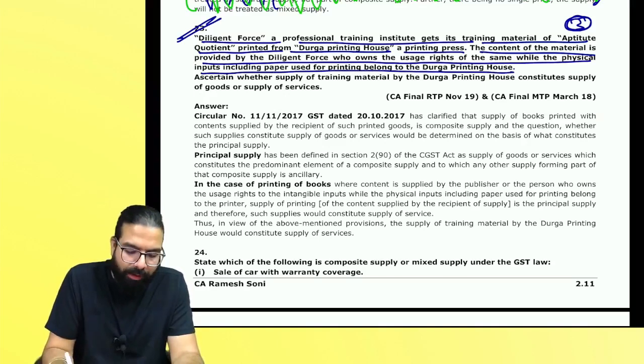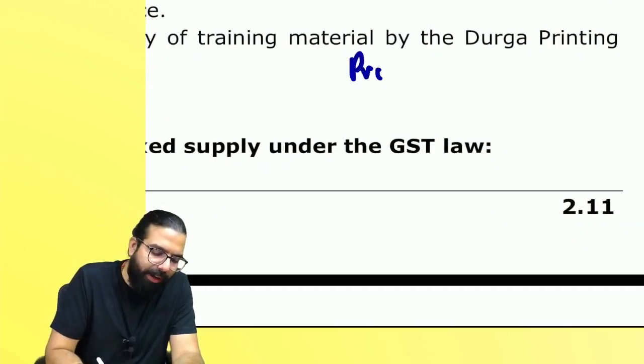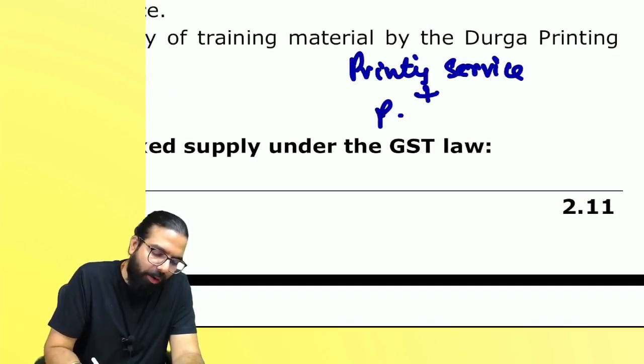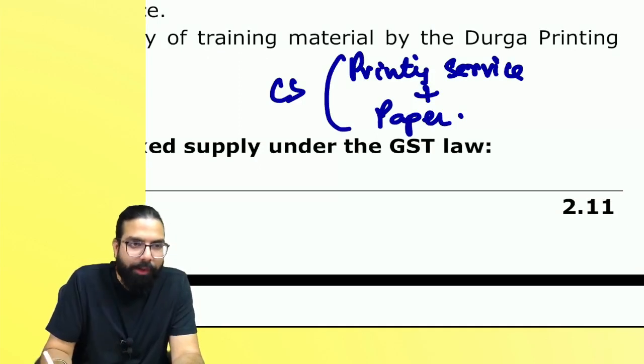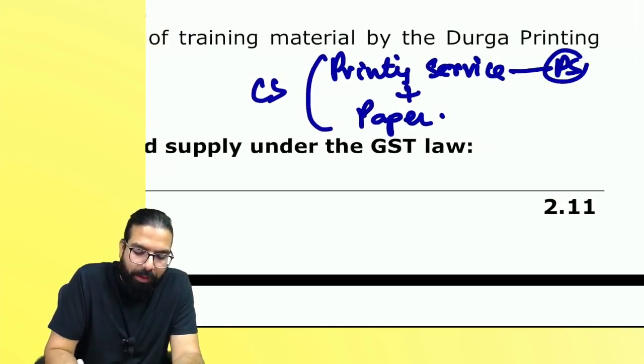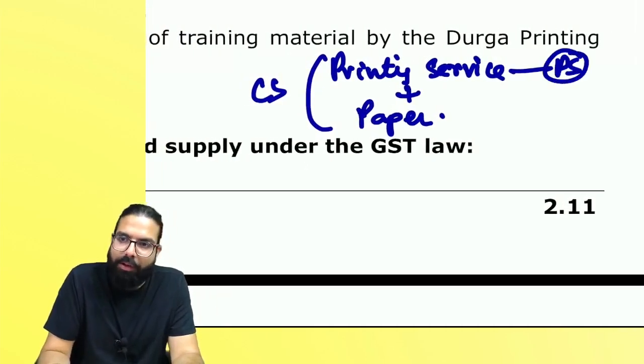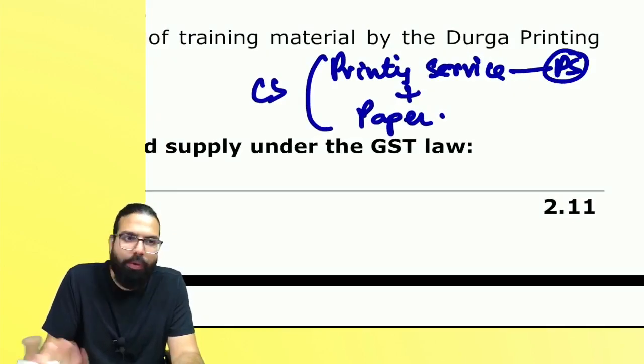Tell me one thing, everyone. The printing house is giving you printing service. Yes or no, everyone? Plus, they are giving you paper, ink, etc. also, which is required. It's a composite supply, where what is the principal supply? Printing service, and hence it will be a supply of service. Correct, everyone? This you guys knew.